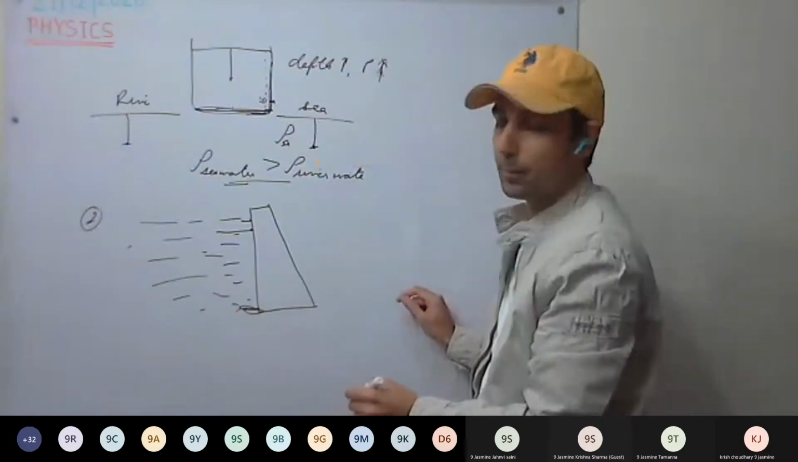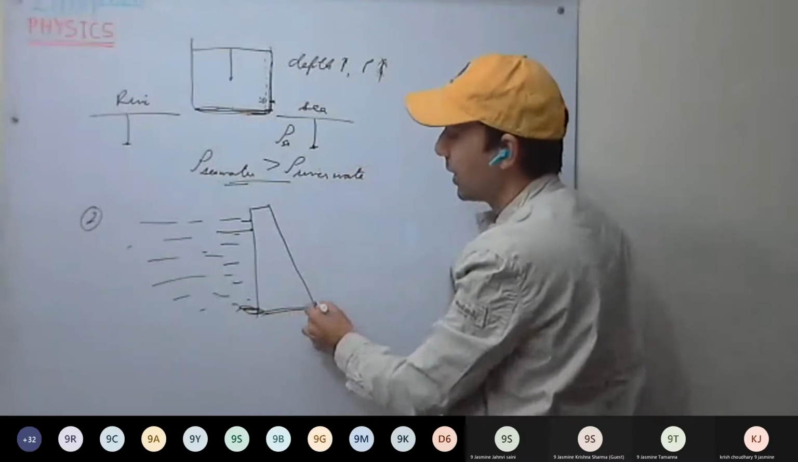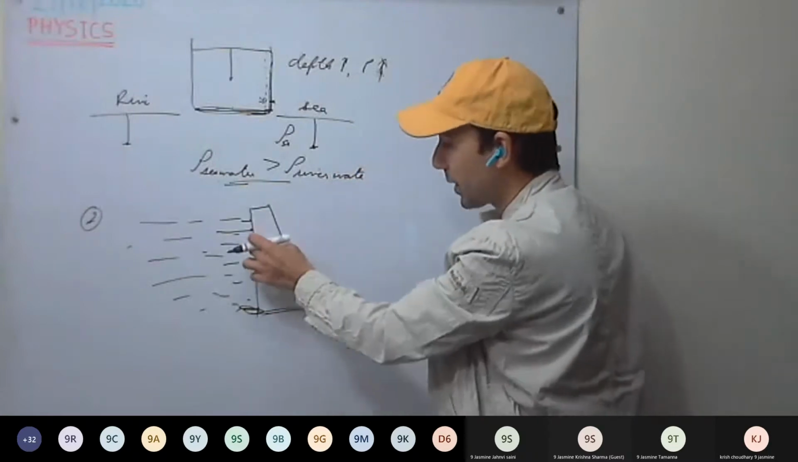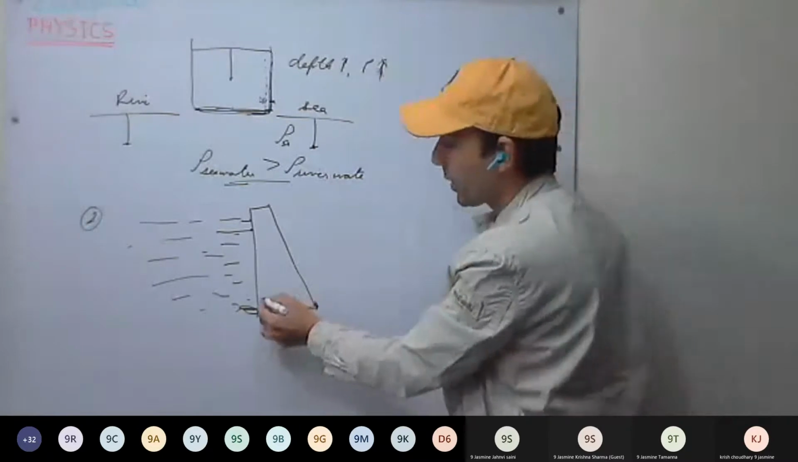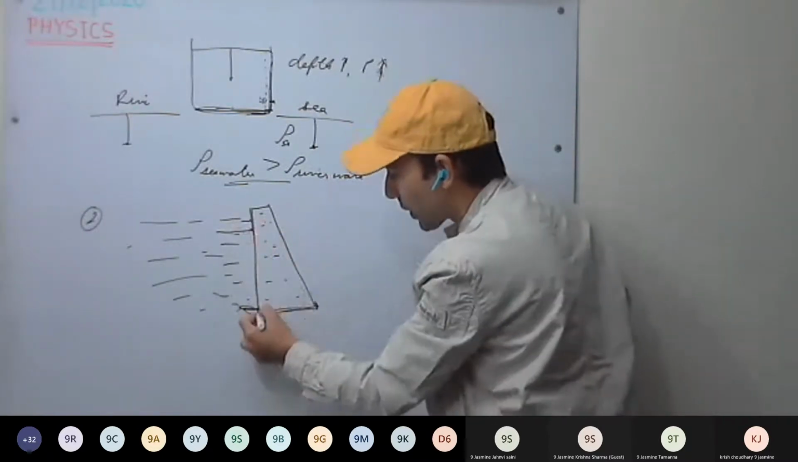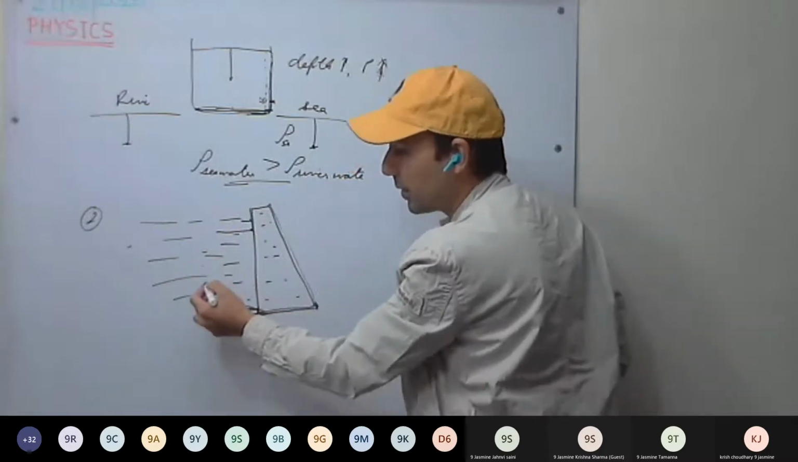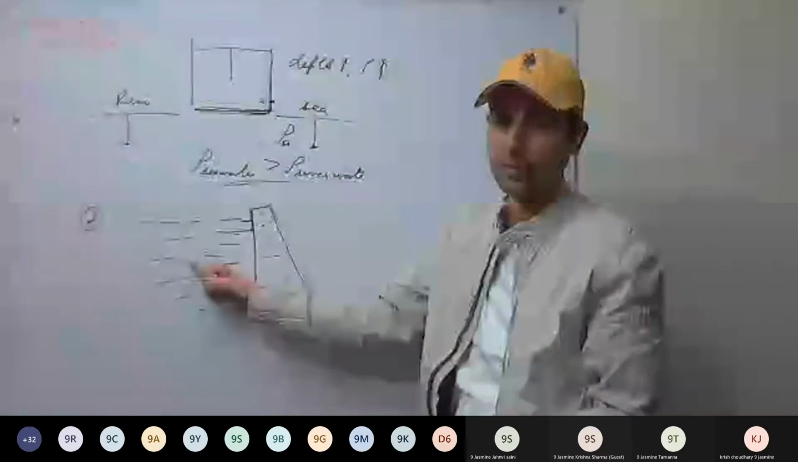So maximum pressure will be at the base. So at the base, we have the most thick walls. So dam walls are made thicker as we go towards the base, towards the ground. Is it understood? Why are these walls made thicker? So that they can withstand the pressure exerted by the liquid, exerted by the water.